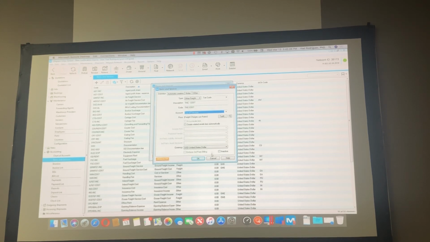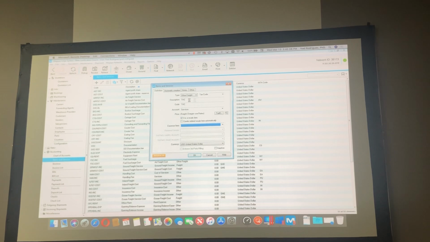Yeah, what I did, again, I want to repeat that. I'm adding the charge, TAC, terminal handling, right? And I'm adding, the first thing that I'm adding is, I can do otherwise, I can add the cost of goods sold first and then the income. I add the income first. And then I decide, okay, what is the type? Other freight. I will be relating that with the tax? No, I'm not using tax right now. The description, terminal handling. The code is generated automatically.